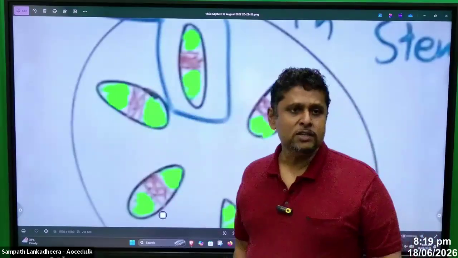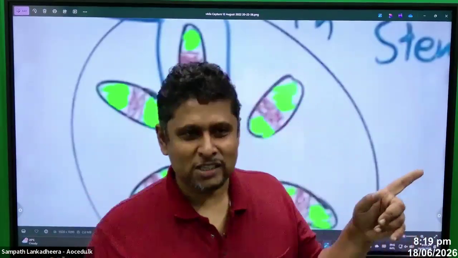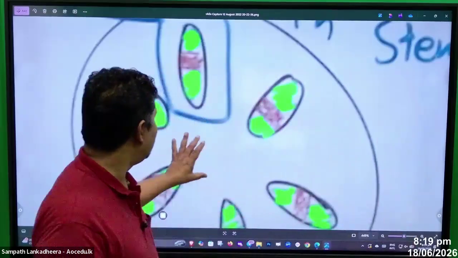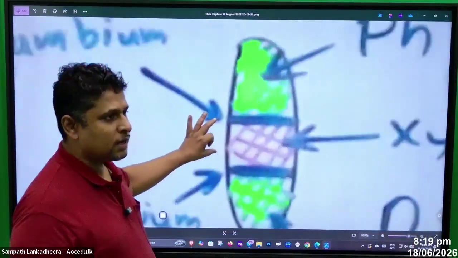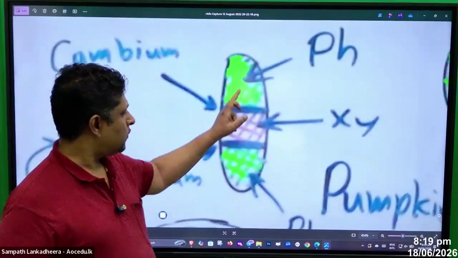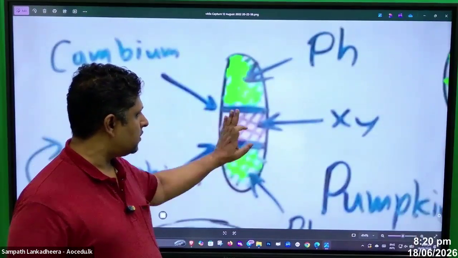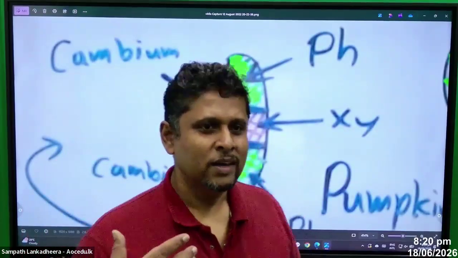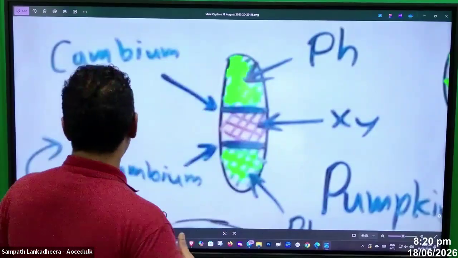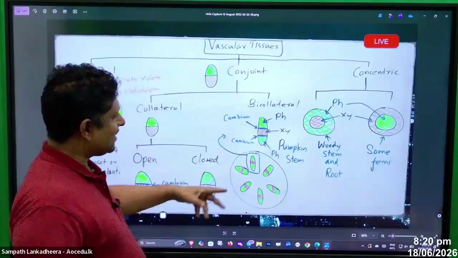And the xylem is sandwiched at the middle, and two cambia are present too. Two cambia available. So look at these, people. This one shows it clearly. Here this is phloem, this is phloem, this is cambium, this is cambium, this is xylem. That is xylem. So this is the arrangement, right, people? So that's the pumpkin stem.